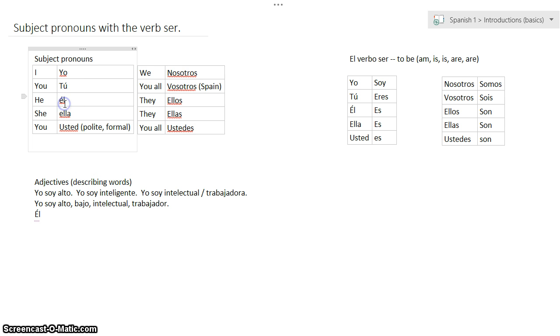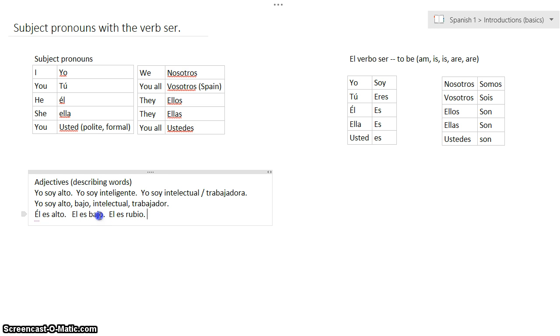So there's the él. Okay, what goes with él? Let's look over here. Él es. Okay, so now we're saying he is. Él es. Okay, so let's finish off the adjective for him. Él es, use the same adjective. Él es alto. Or él es bajo. Or él es rubio. Again, those adjectives are making that sentence.